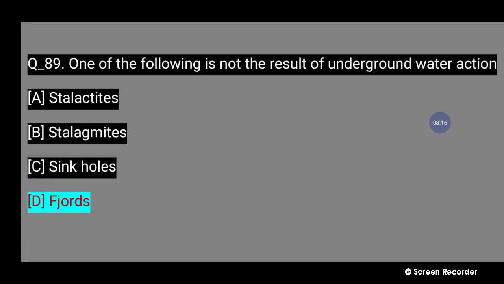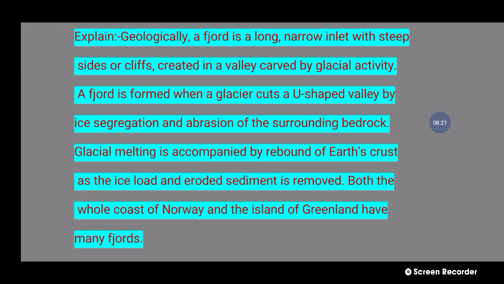89 number question explanation, geography. A fjord is a long and narrow inlet with steep cliff sides that is created by valley carving and glacial activity. A fjord forms when a glacier cuts a U-shaped valley by ice segregation and the evaporation of the surrounding bedrock, with glacial melting accompanied by the rebound of the earth's crust as the ice load and eroded sediment are removed. Both the whole coast of Norway and Iceland and Greenland have many fjords.